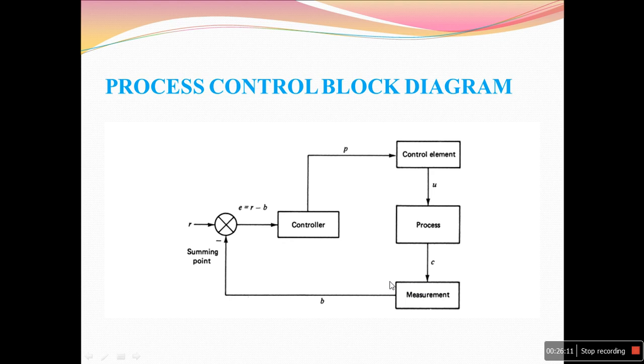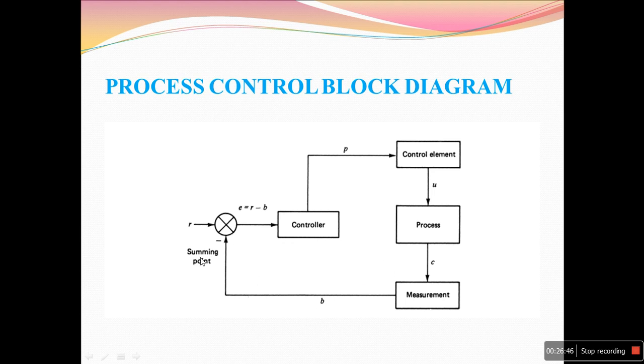The function carried out by this block is called measurement, and the comparator compares the present value of the process variable with the desired set point. Why is B different from the control variable C? Generally, almost all the sensors are electrical sensors. The level may be measured using a capacitive level sensor, but the information is given in the form of electrical data. So that's why B is not C. It is only a measured indication.